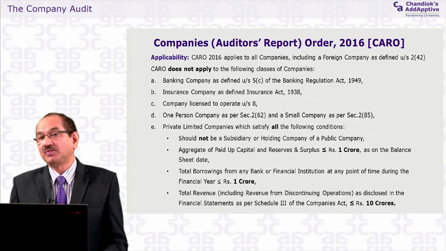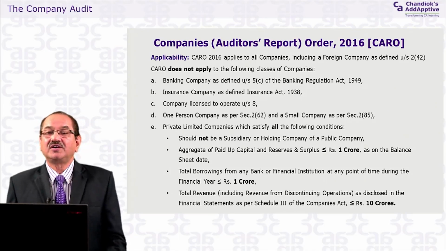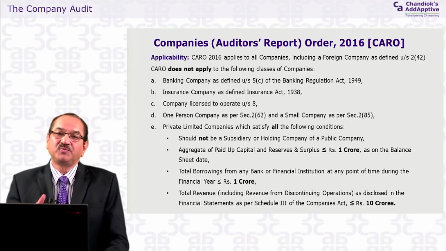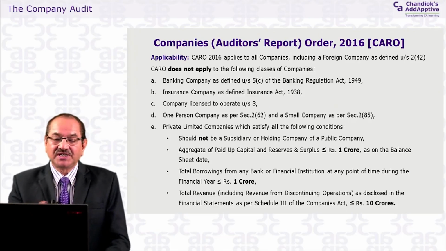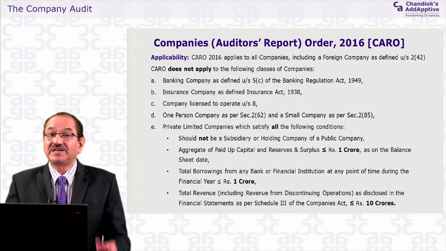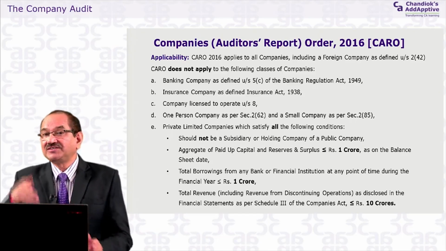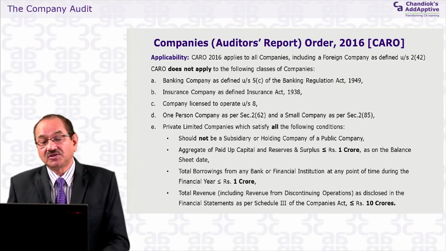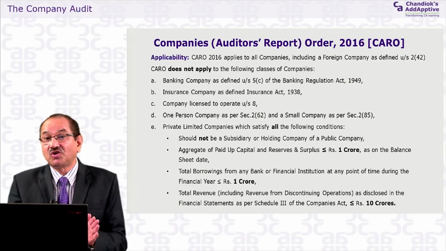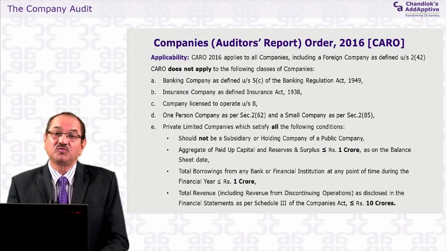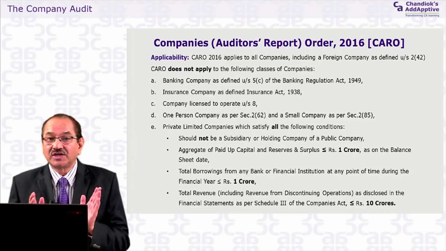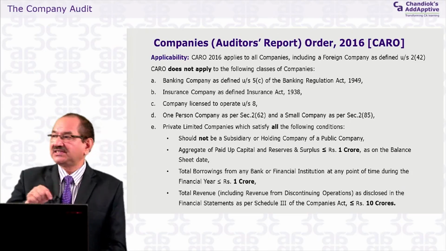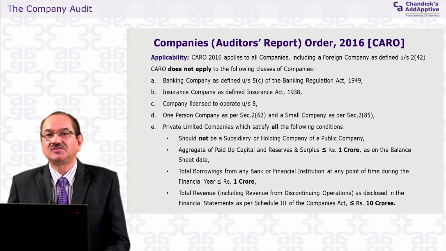Balance sheet date means if you are reporting on 31st March 2016, then this position will be taken as on date, because in some cases the position has to be taken for borrowings or something else during the year. But here it is as on date. On 31st March 2016, if the reserves and surplus and paid up capital does not exceed or is not equal to 1 crore, then this does not apply. It means if the paid up capital and reserves and surplus are less than 1 crore, then the CARO order does not apply to it.